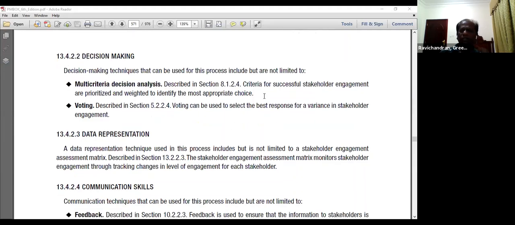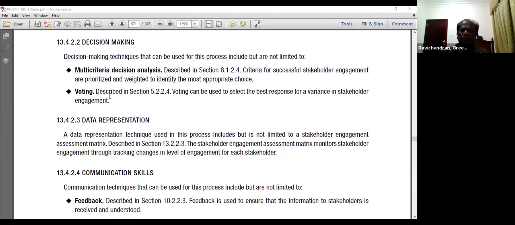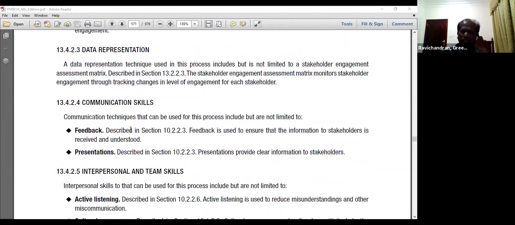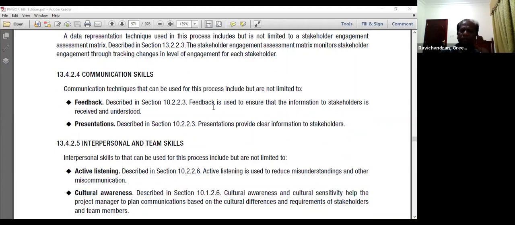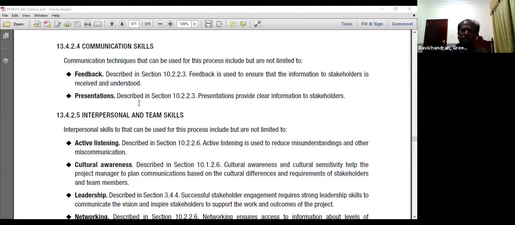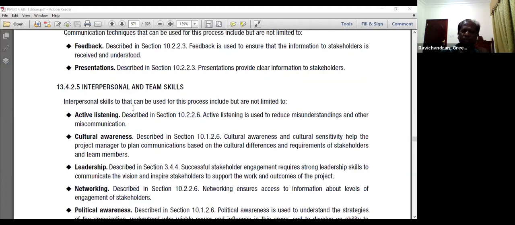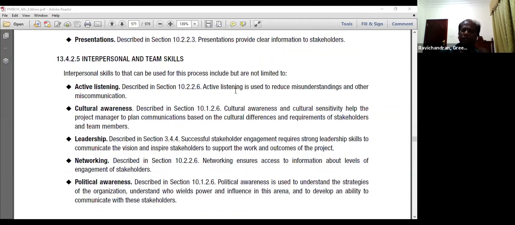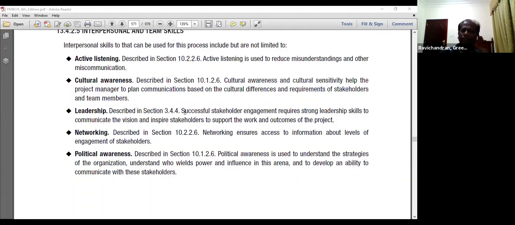In the multi-criteria decision analysis, we use the criteria for successful engagement of the stakeholders as prioritized and weighted to identify the most appropriate choice. Voting process again being used, communication skills like feedback. Feedback generally to ensure the information to the stakeholders is received and understood. That's what the feedback is. Presentations to provide clear information to the stakeholders. Active listening, again we're using here. Active listening used to reduce the misunderstanding and other miscommunication.